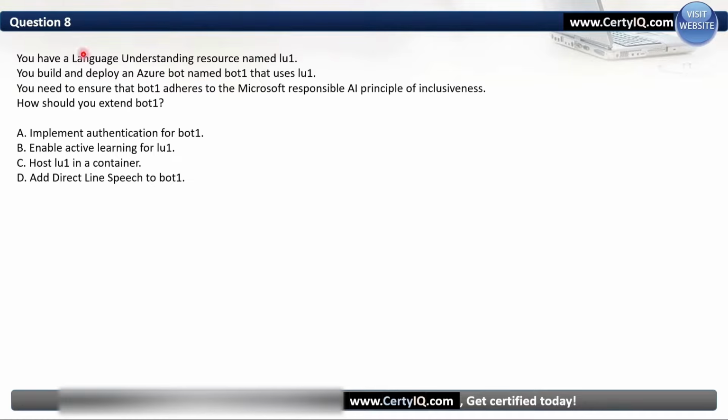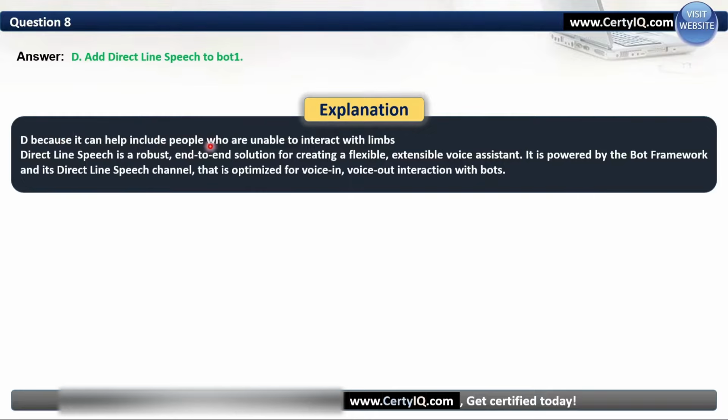Question number 8. You have a language understanding resource named LU1. You build and deploy an Azure bot named bot1 that uses LU1. You need to ensure that bot1 adheres to the Microsoft Responsible AI principle of inclusiveness. How should you extend bot1? So in this part, we'll use add Direct Line Speech to bot1. Okay. Because it can help include people who are unable to interact with the bot. Here, Direct Line Speech is a robust end-to-end solution for creating a flexible, extensible voice assistant.